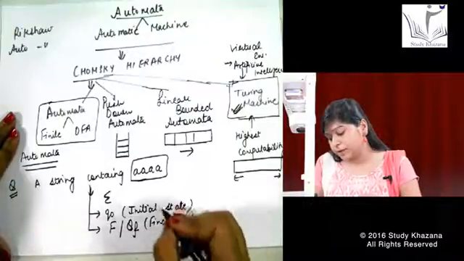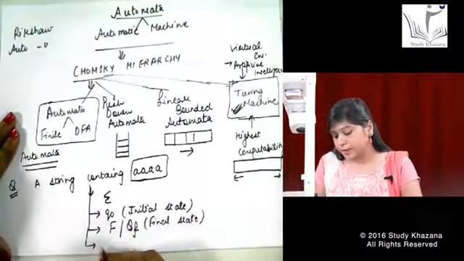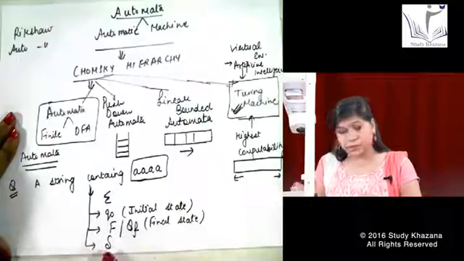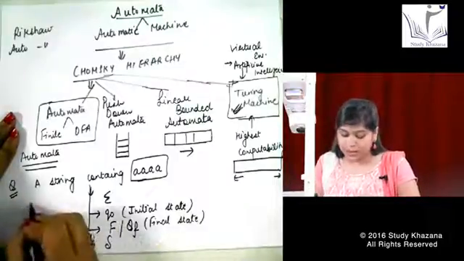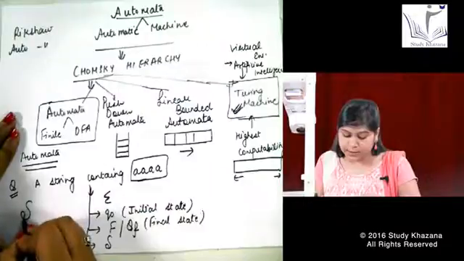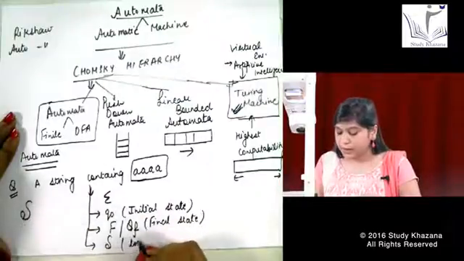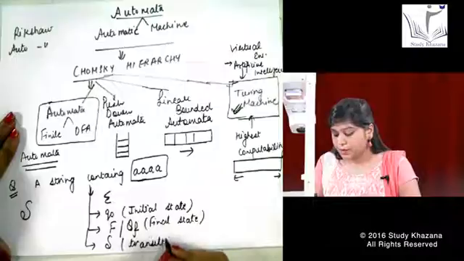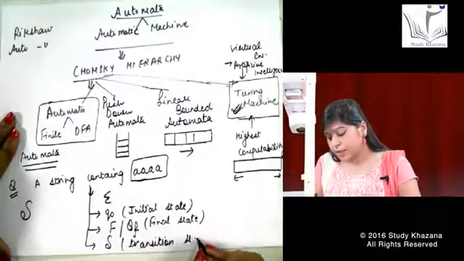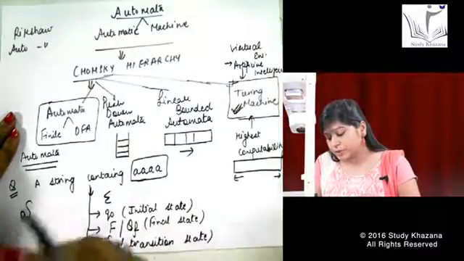And similarly, these are the three important things. One is your transition function. This is not the S I am making; this is a symbol. I make it like this. This is a transition function. We say this transition function tells you from which state you want to move to which other state.